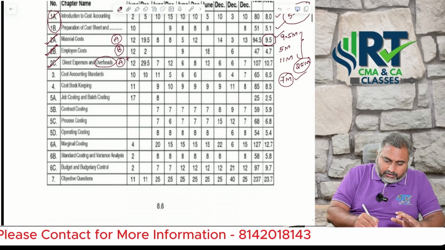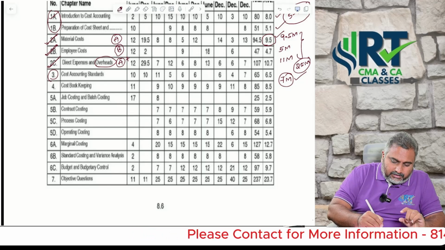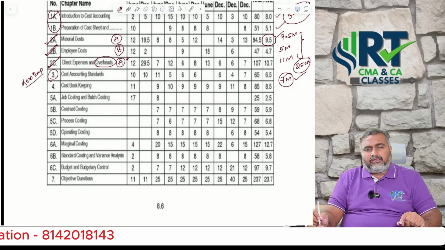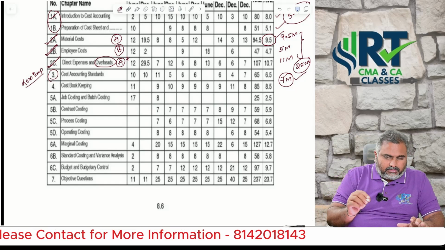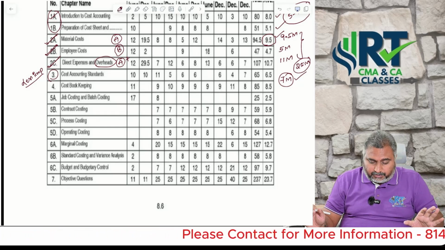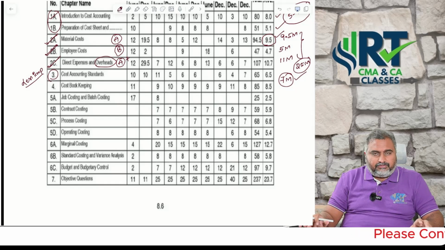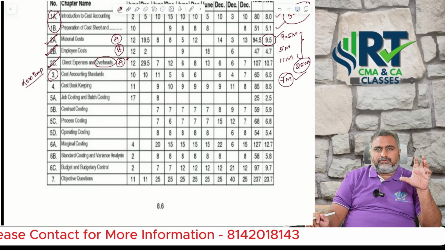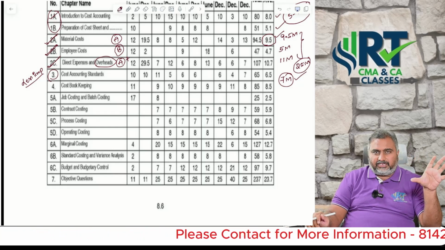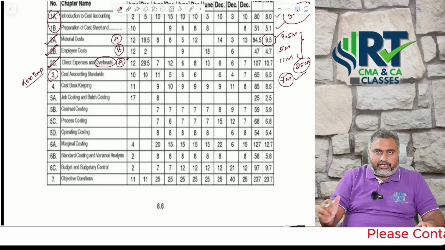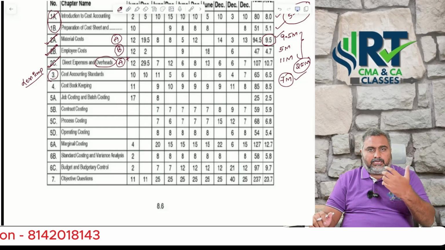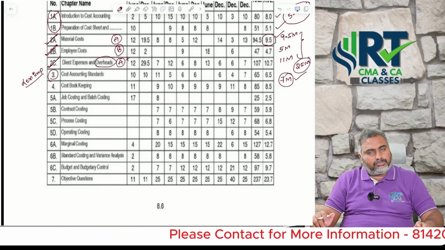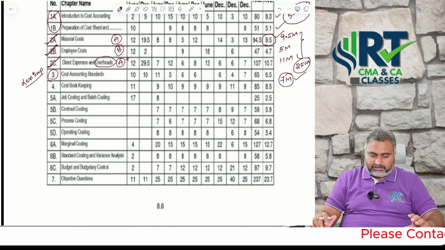Next, cost accounting standards. Give it less importance at CMA Inter level, but I am not saying leave that part completely. I shared 6 to 8 pages of theory on cost accounting standards with my students as a PDF. If anyone doesn't have it, just ping me personally with the number scrolling on the screen, and I will share that PDF with you.